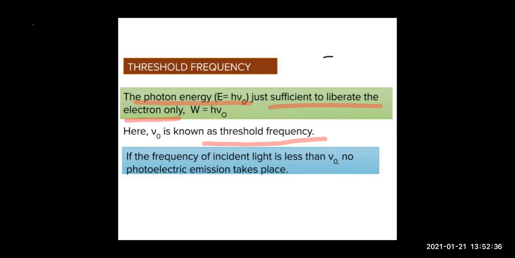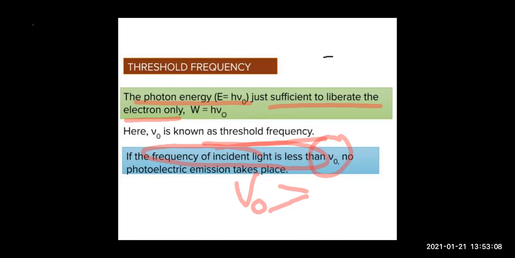If the light which you are putting has frequency less than nu naught, then electrons will not come out at all. When you put light of frequency nu naught, then electrons will be emitted, just come out. If you put more energy, if you put light of higher frequency, then what will happen? Then the electron will come out and the extra energy which it has got, it will start running with that.